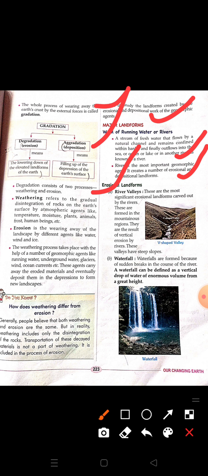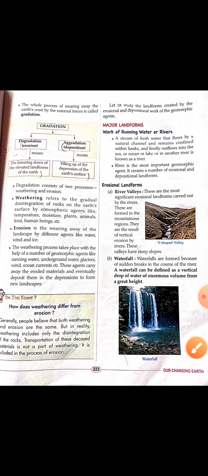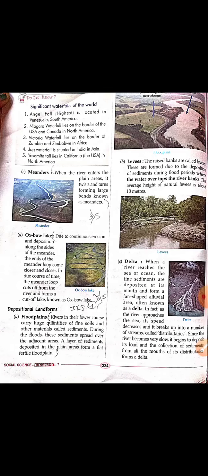Next is waterfall. Waterfalls are formed because of the sudden breaks in the course of the river. A waterfall can be defined as a vertical drop of water of enormous volume. So waterfalls also take place because of the sudden break. Suddenly the river changes its course and these waterfalls are created.